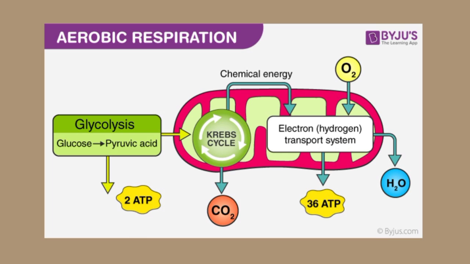Then glucose 6-phosphate will be converted to fructose 6-phosphate, and the enzyme involved is phosphoglucoisomerase. After that, fructose 6-phosphate will be converted to fructose 1,6-bisphosphate, and the enzyme involved is phosphofructokinase. Then the final step is that fructose 1,6-bisphosphate will be split into two: the first is dihydroxyacetone phosphate, and the second is glyceraldehyde 3-phosphate. The enzyme involved is aldolase.